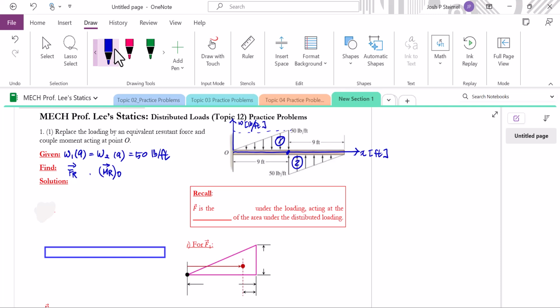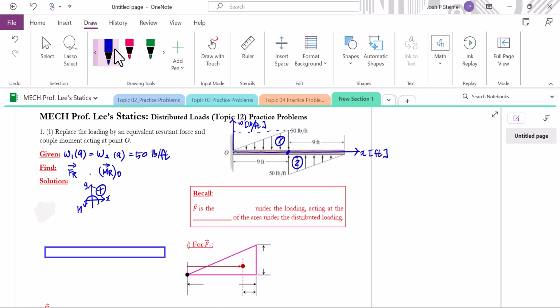Very first step, we have to define our coordinates. Since we're dealing with a 2D problem, we need two coordinates, x and y, and also moment, counterclockwise in these directions, x and y moment. These directions are going to be our positive directions. Then now, we have to deal with each discrete loading to convert each discrete load into a force.